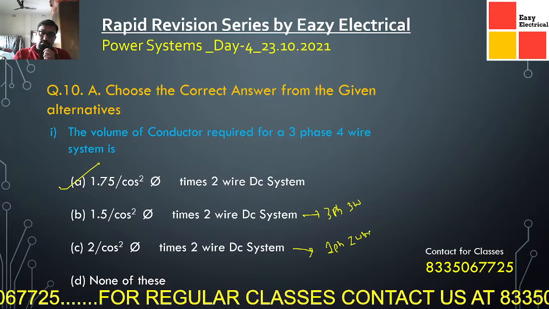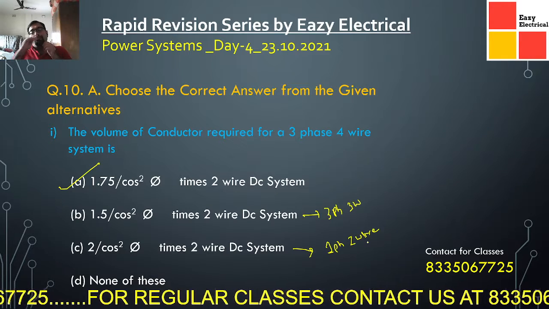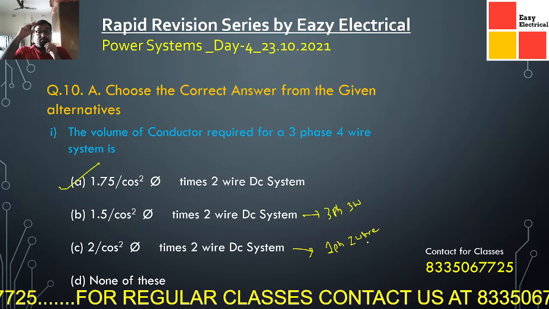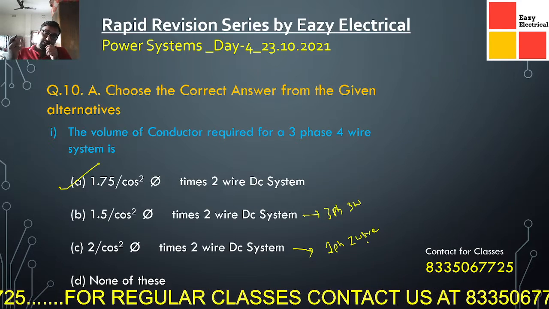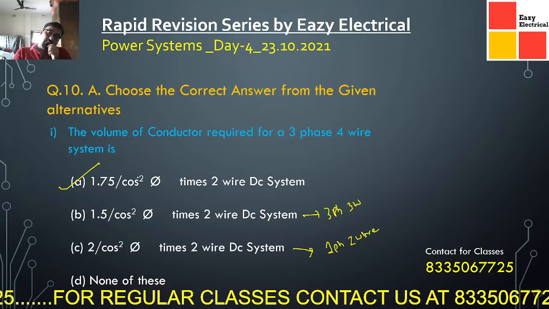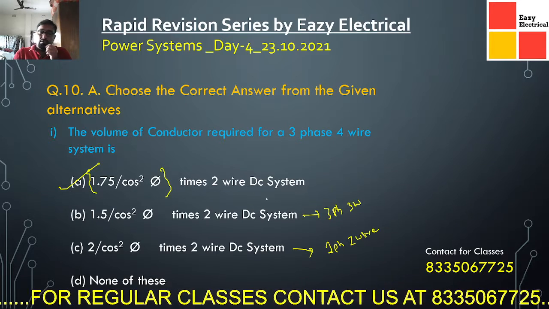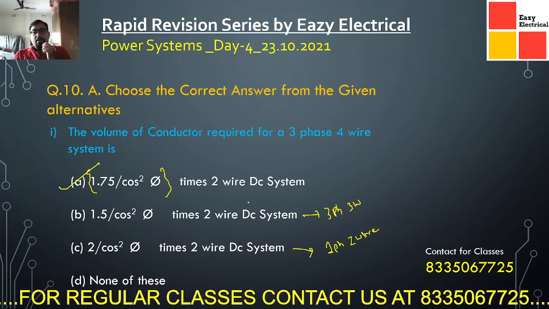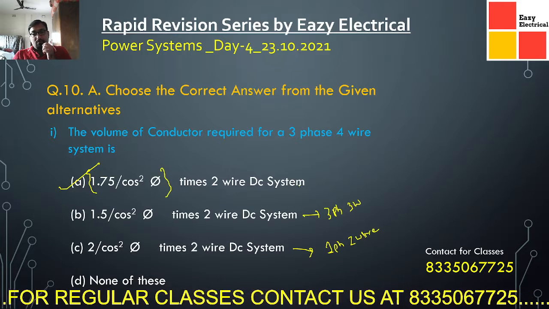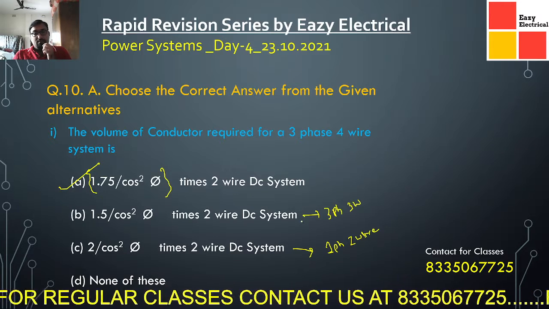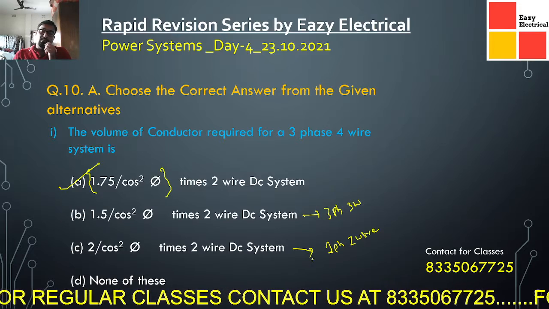So suppose we are using a three-phase four-wire system. In that case, the amount of conductor required depends upon this fraction with respect to the two-wire DC system. You can see that this is for three-phase four-wire, this is for three-phase three-wire, and this is for single-phase two-wire.